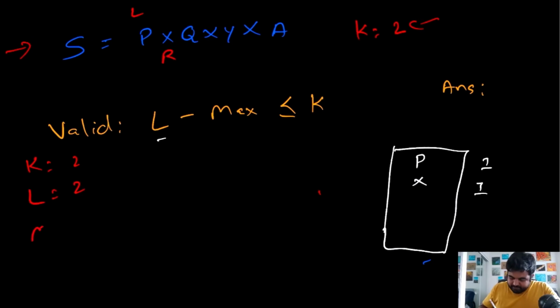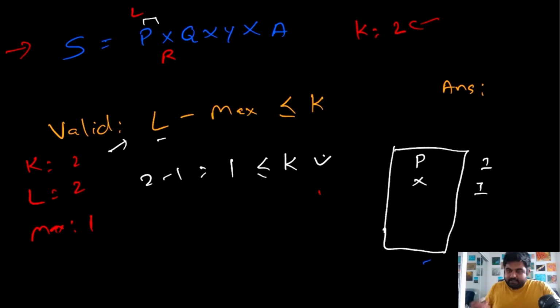And what is the maximum occurrence of any character so far? Maximum occurrence is still 1, as we can see over here. So if we apply this formula, 2 minus 1 is 1, and 1 is less than or equal to the value of k, so that is true. Because this is true, we can say that a length of at least 2 characters can be part of the answer. So we will mention that in the answer.